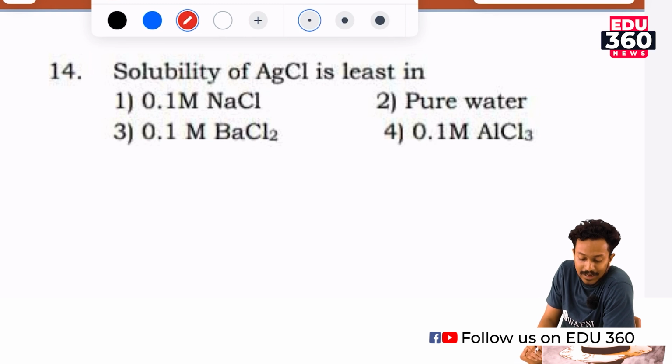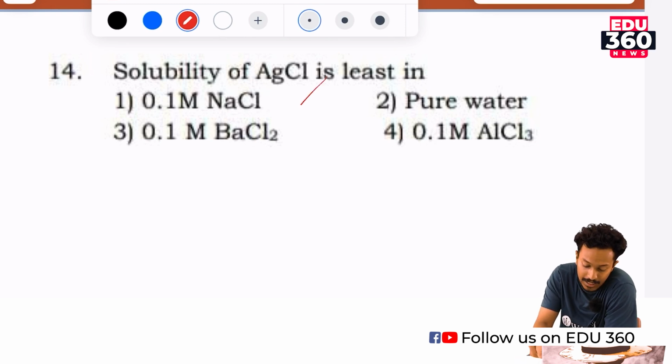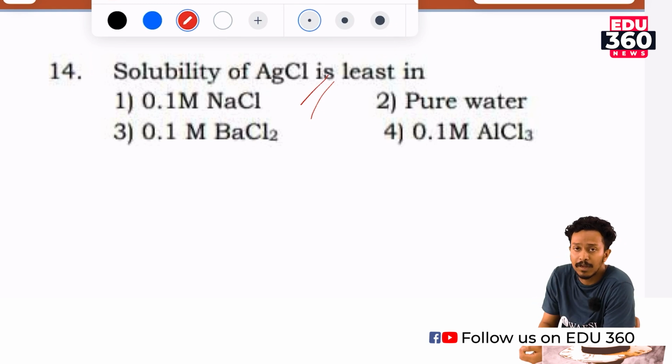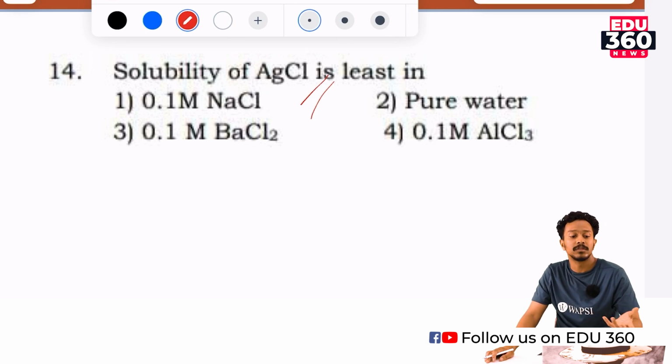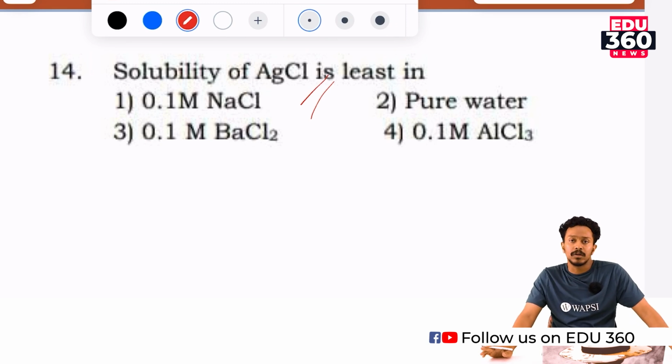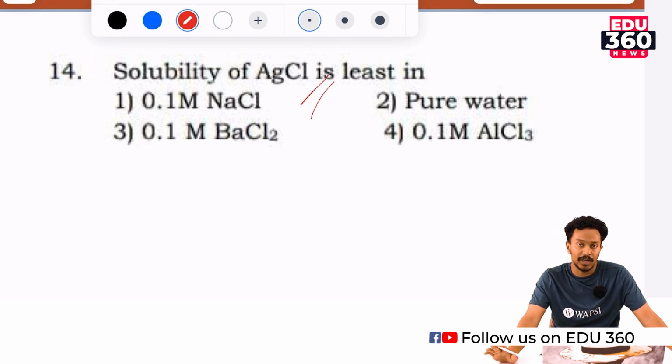Solubility of silver chloride is least in. As you know, the term we have to study for this question is the common ion effect. What is the common ion effect? The solubility of a salt is suppressed by the addition of another salt having a common ion. This is the main explanation of the common ion effect.